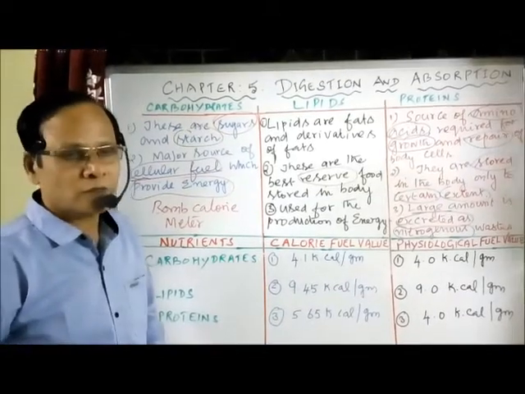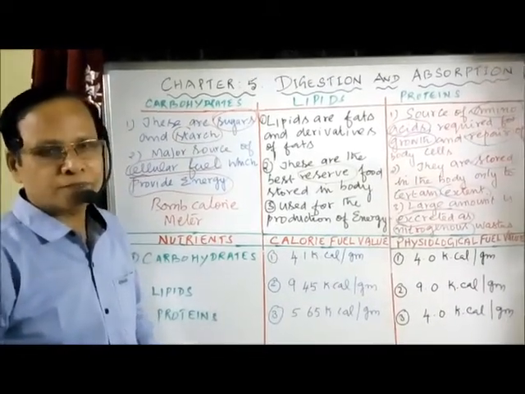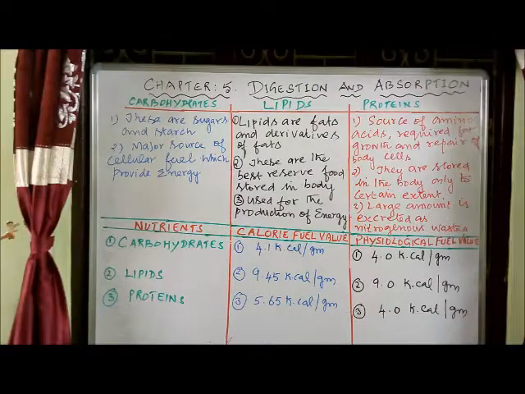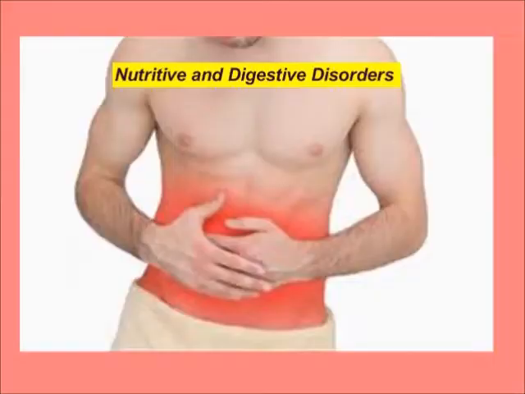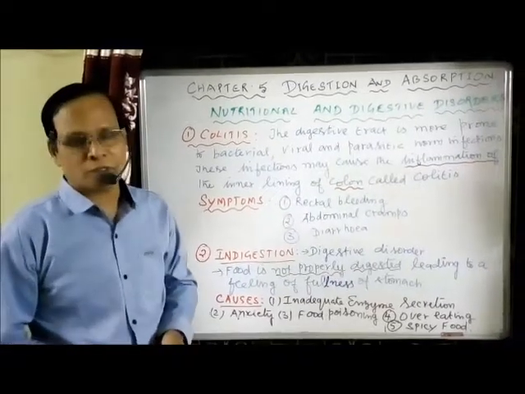Now we have to go for the nutritional disorders. What are the nutritional and digestive disorders?